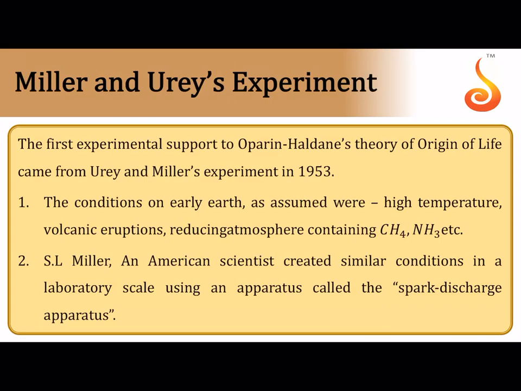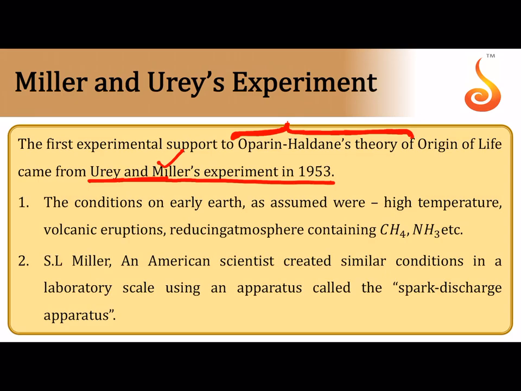Now, to prove the theory of Oparin and Haldane, what do Oparin and Haldane say? Oparin and Haldane believed in the biochemical theory, the naturalistic theory, the physico-chemical theory, or the theory of chemical synthesis, which is basically what? Chemical evolution. They believed that life, the very first life, came from non-living substances, and then ever since, life came only from pre-existing life. So the proof for this particular theory by Oparin and Haldane was given by Urey and Miller's experiment in 1953.